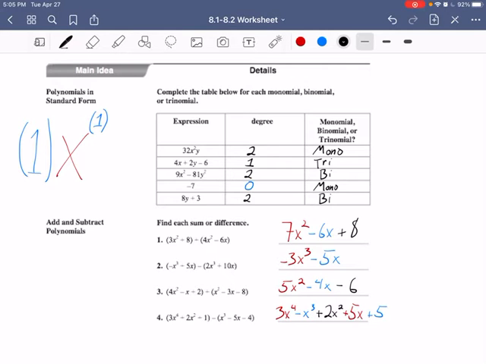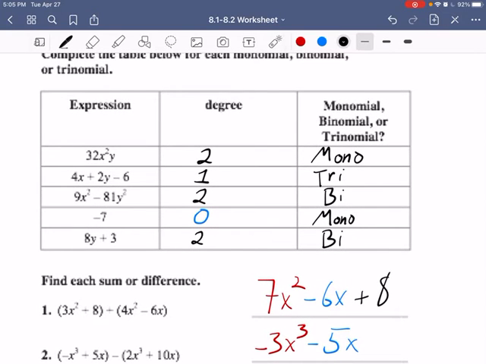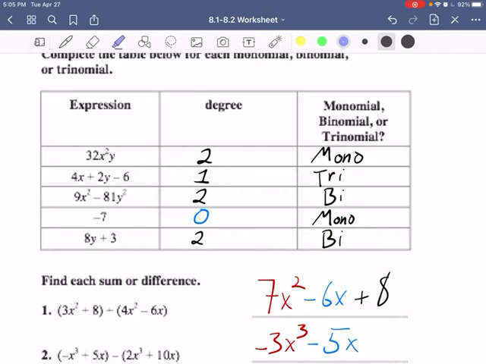So with this first one, I want you to complete the table below for all these expressions. Okay, they give them to you, and we're supposed to label the degree, and we're supposed to define it as a monomial, binomial, or trinomial. Okay, so the degree here, this is actually incorrect.